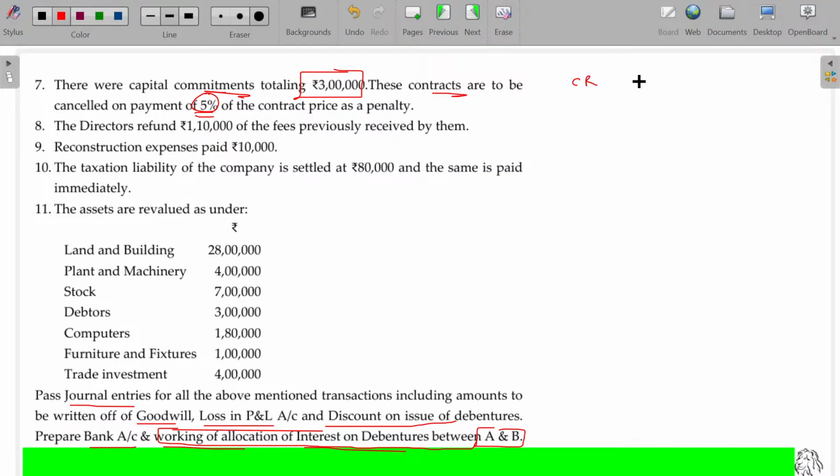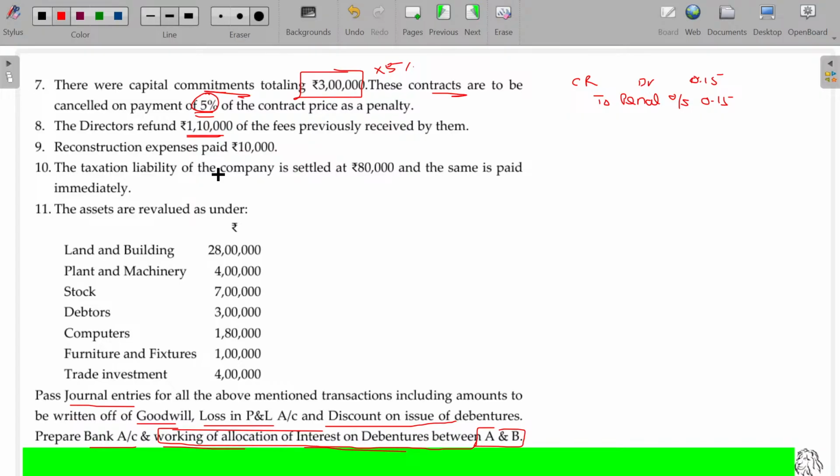CR account debit to penalty payable account, or simply CR account debit to bank if it is paid. How is it treated in the text? As payment or pending, that's your choice only. In the text decision, payment is completed. For the 3 lakh rupees, 5% being 15,000, so 15,000, 0.15 lakhs. The directors refund 1,10,000 of the fees previously received by them.